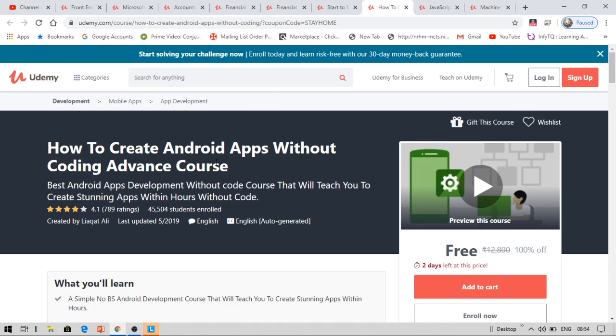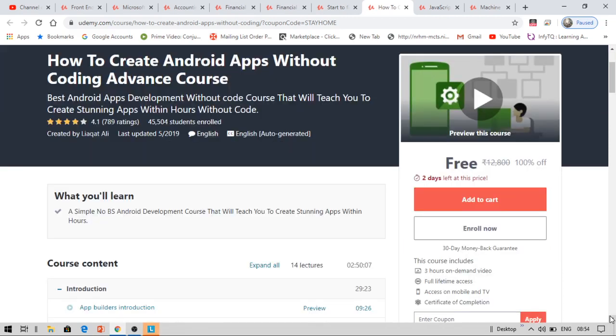And the next course is how to create Android apps without coding, advanced course. If you want to develop your own Android applications, you can get this course, and you have 2 days time to enroll. You can watch this course and get it completed whenever you like. There are about 3 hours of video on demand, lifetime access, and mobile access, as well as a certificate of completion.